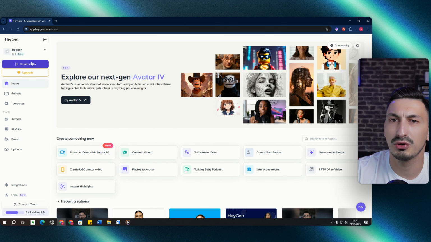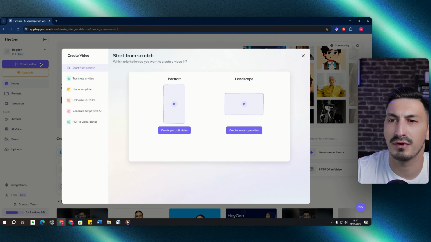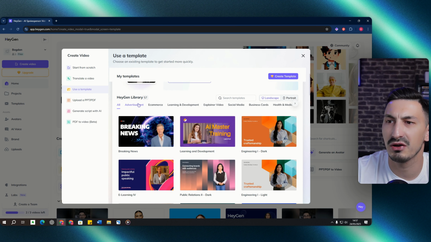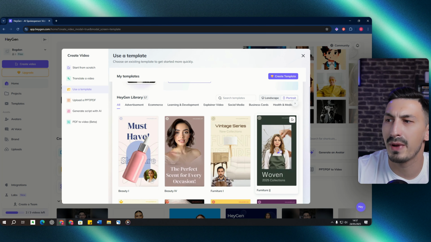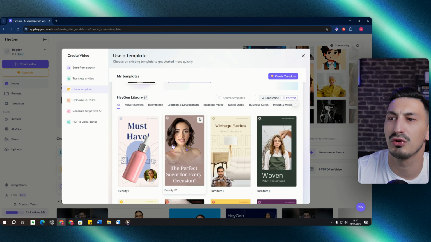Now, the other way to create a video is by using an already made template. Let's go ahead and click use a template. And here we have a library of the different templates that we can use. First of all, what we want to do here is select the orientation. So it can be landscape or portrait. Based on the orientation you select, you're going to have different templates.